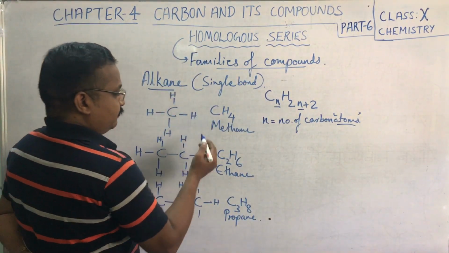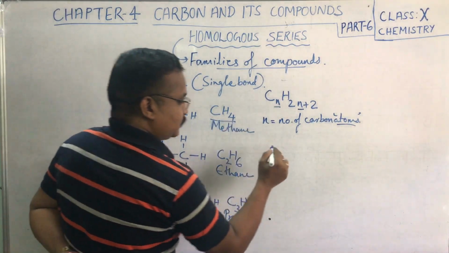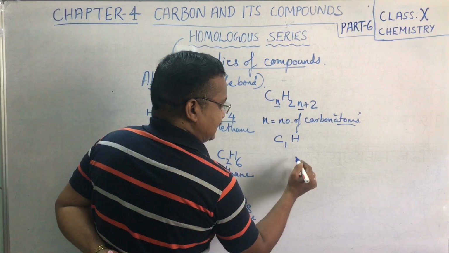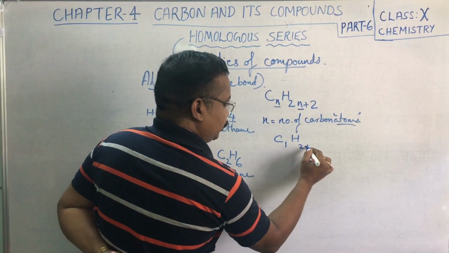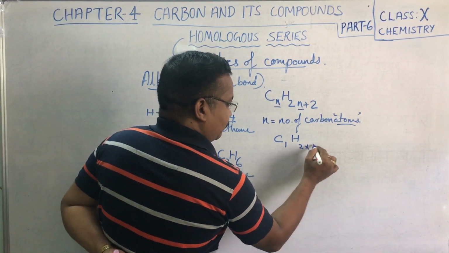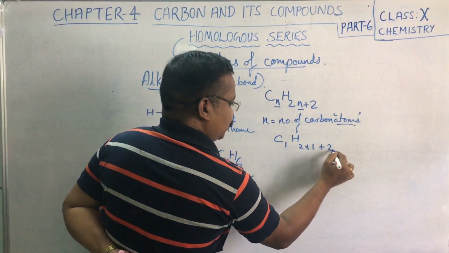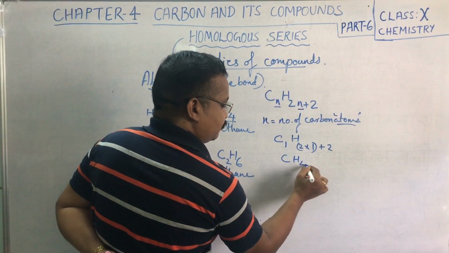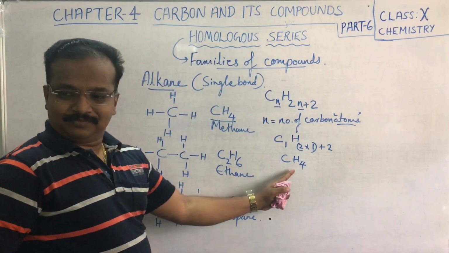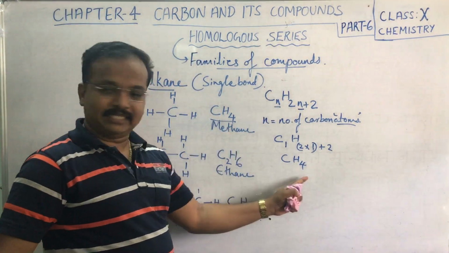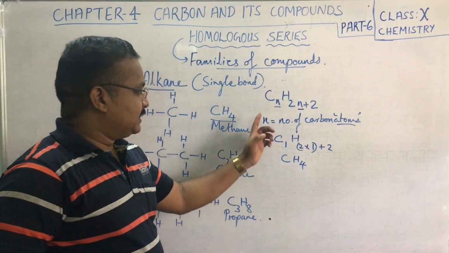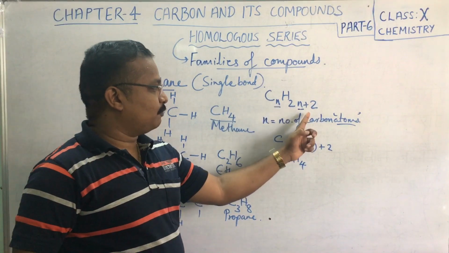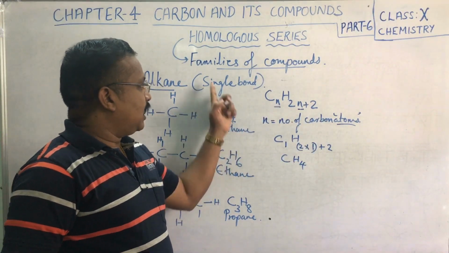In case of CH4, there is only one carbon. Putting it in the formula, H is 2 into 1 carbon plus 2. 2 into 1 is 2, 2 plus 2 is 4, so CH4. CH4 is our methane. I hope you understood. So this general formula CnH2n+2 we use for alkanes.